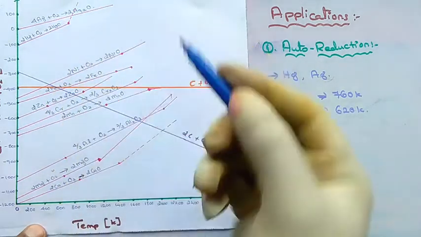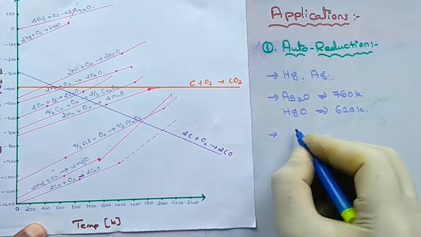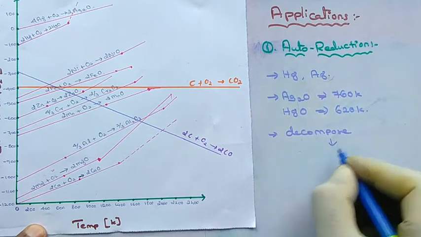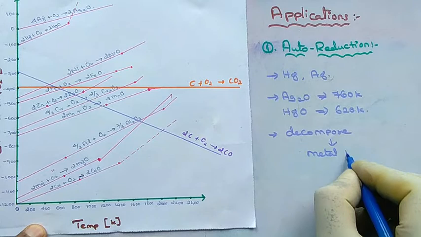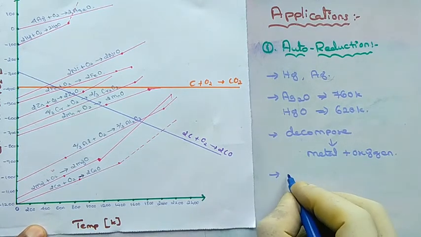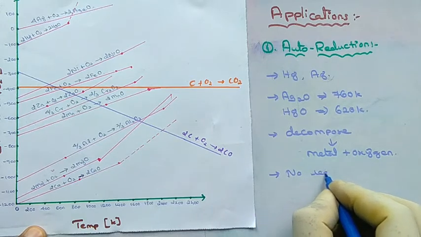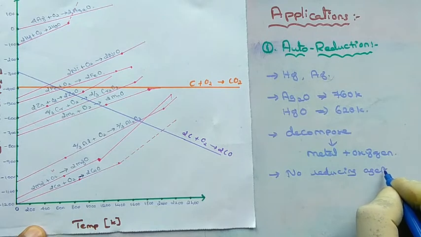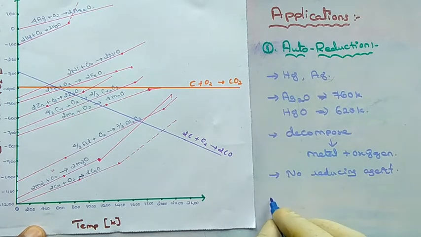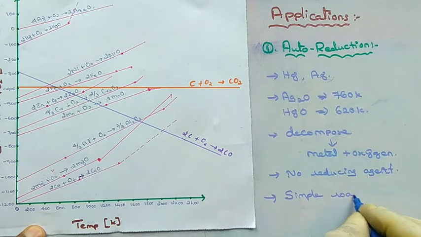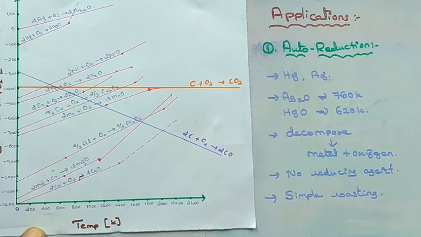So it indicates that these oxides are unstable at moderate temperatures and will decompose on heating even in the absence of reducing agents. So they will decompose into metal and oxygen. For this decomposition, no reducing agent is needed. So based on the Ellingham diagram, we can understand why silver and mercury can be reduced by the simple roasting method. On account of their relative stability, they undergo auto reduction.